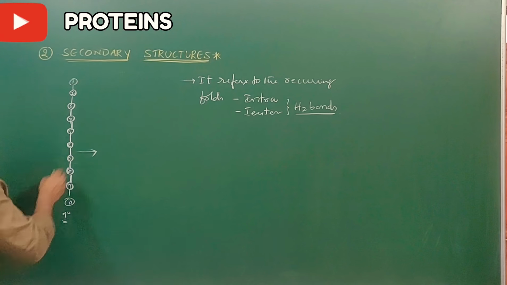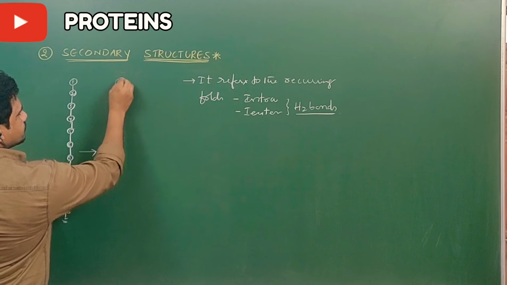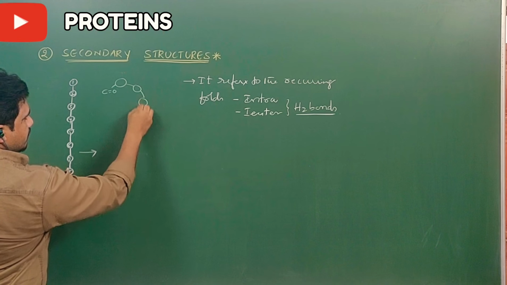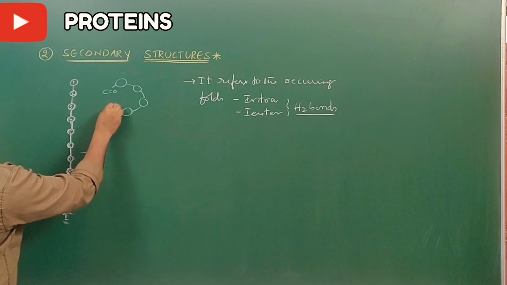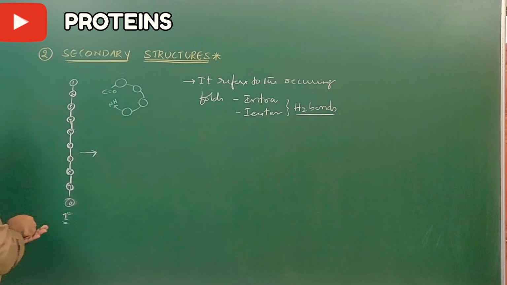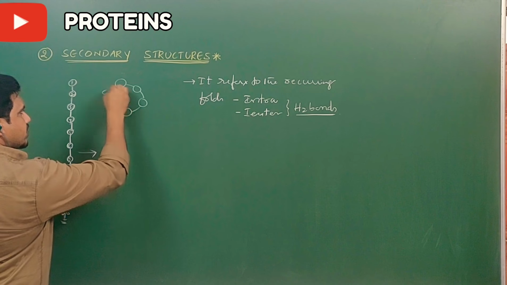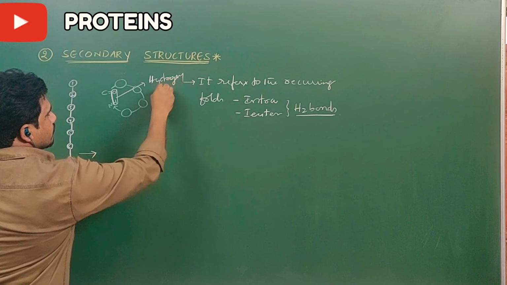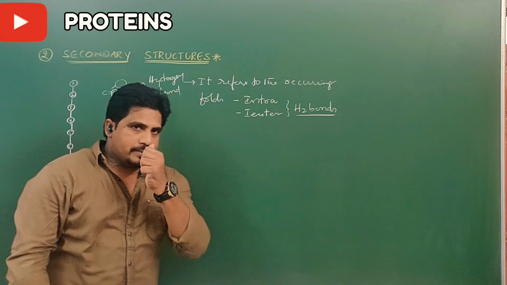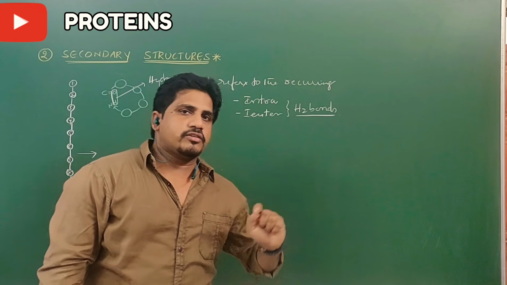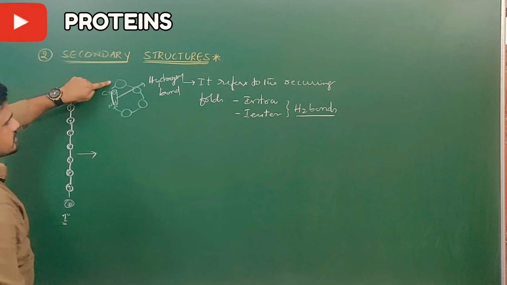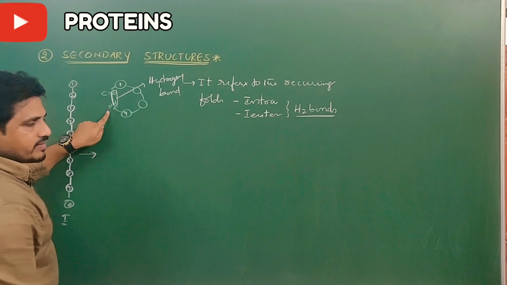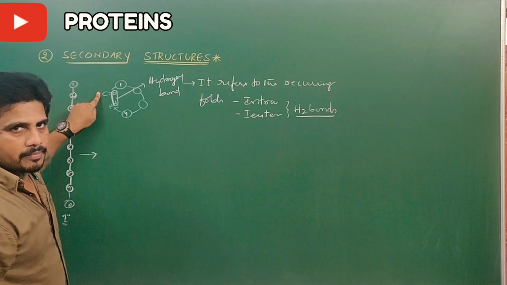Let us see. The first amino acid has oxygen, and this is the second amino acid, third amino acid, and fourth amino acid, which has an NH group. Between that oxygen and hydrogen, a bond is formed. So that bond is called a hydrogen bond. In the primary structure, you don't find these hydrogen bonds. Hydrogen bonds are first seen in secondary structures, between the first amino acid's oxygen and the fourth amino acid's hydrogen. That hydrogen is with nitrogen, that oxygen with carbon, right?